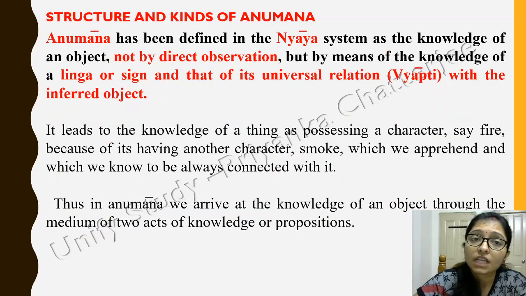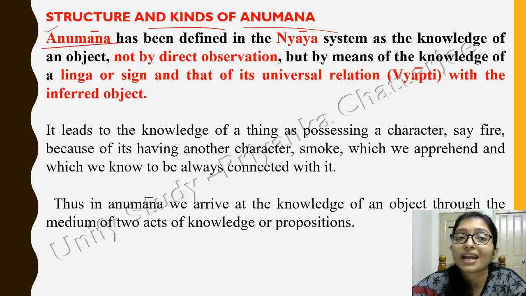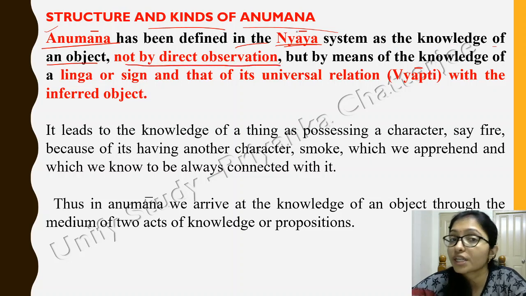Okay. Now come to the structure and kind of anumana. What are the structure and kinds of anumana? Different types of anumana, that is inference or assumption, have been defined in the Nyaya system. It is knowledge of an object not by direct observation, means you were not there at the time of the accident, but you have knowledge by the linga or sign.